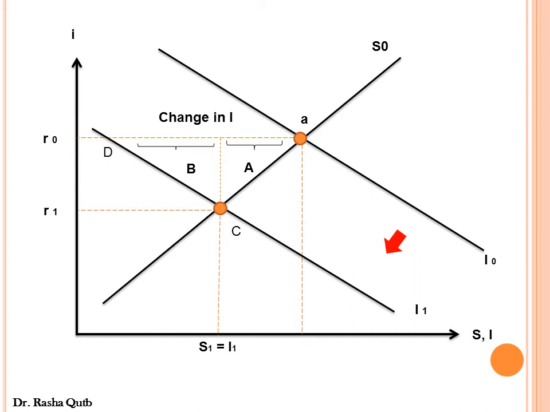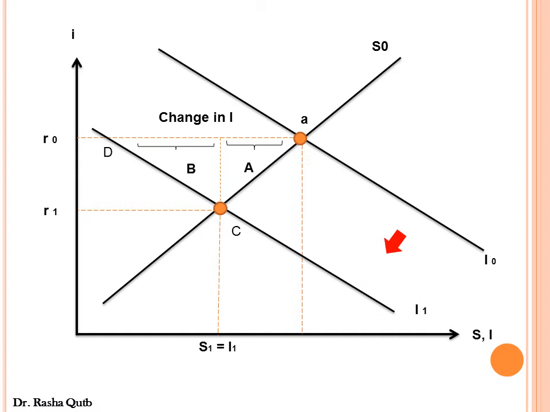And distance B is the movement from point D to point C. It is the increase in induced investment due to the reduction in the cost of borrowing from R0 to R1. The distance A plus B represents the increase in aggregate demand due to the reduction in investment.